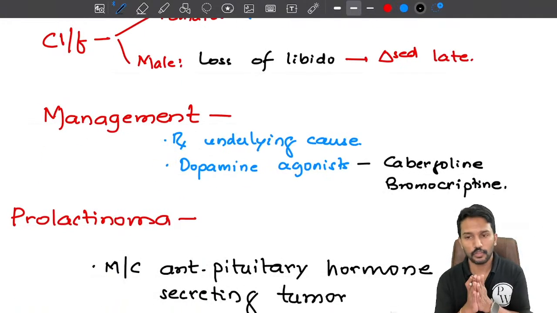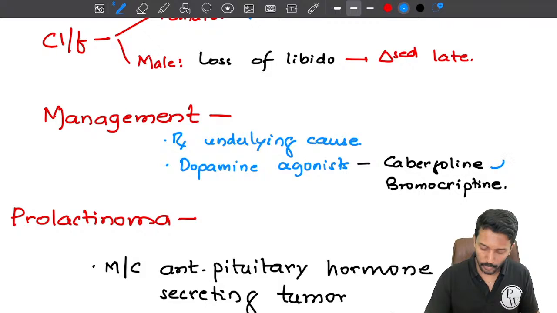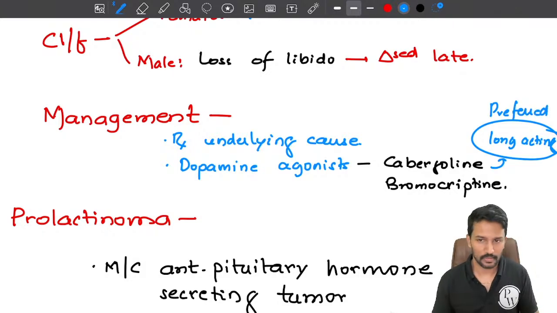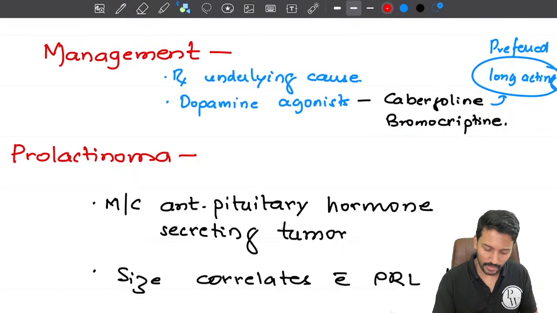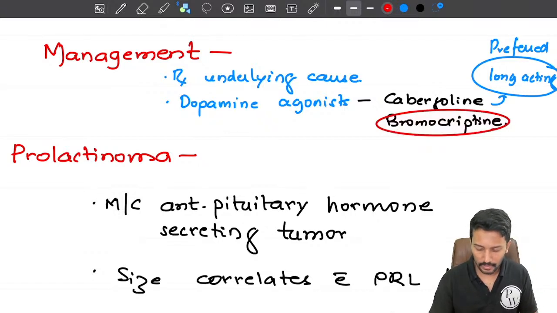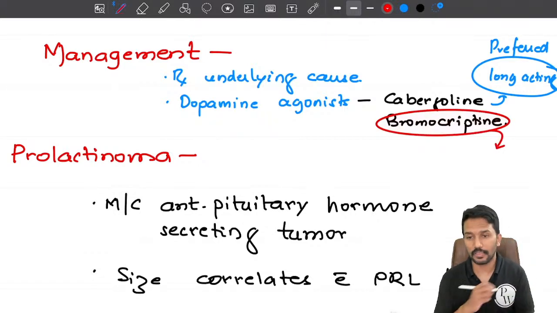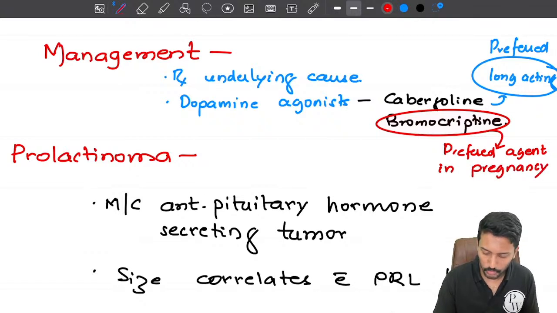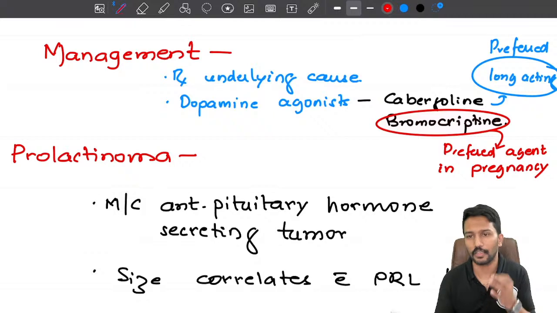Okay. Now between these two, I want you to remember a few points. Cabergoline is long acting and it is preferred in most cases. But bromocriptine is relatively short acting, and multiple doses of administration are required. But because it has long standing efficacy and safety established in case of pregnancy, this is the preferred agent in pregnancy. So if you have hyperprolactinemia and you need to treat it during pregnancy, if you have to choose a drug, then it will be bromocriptine. For all other cases, preferably we use cabergoline because it is long acting.